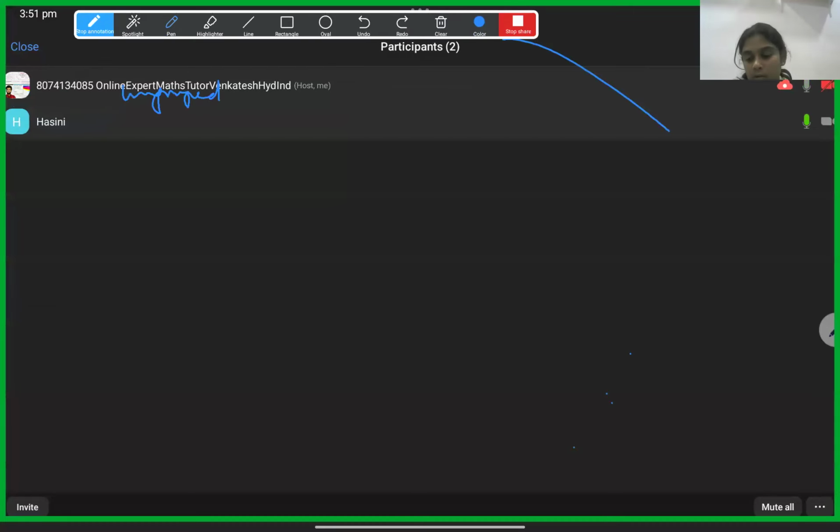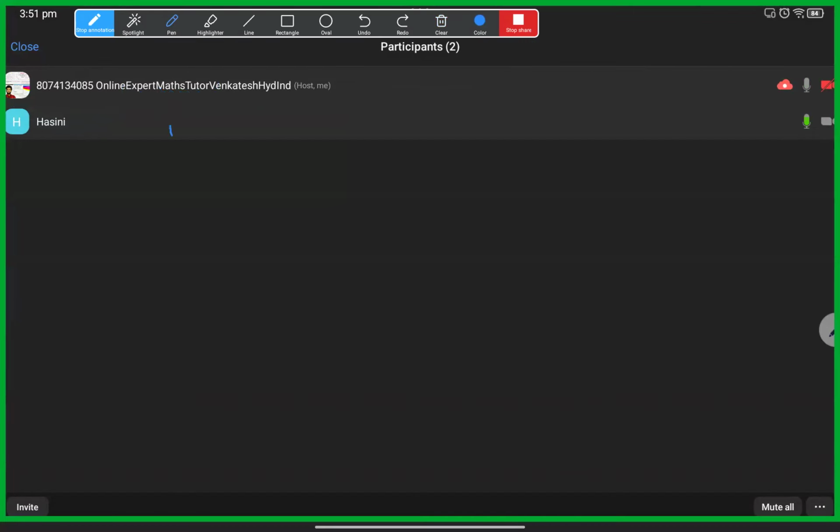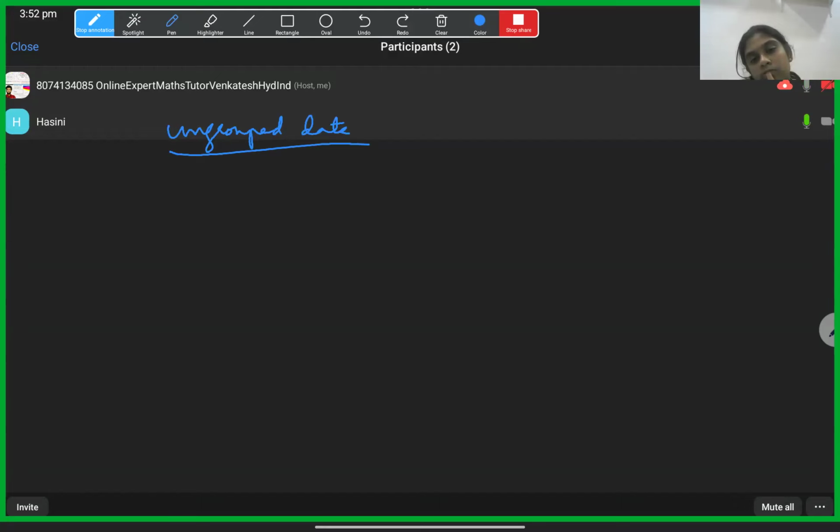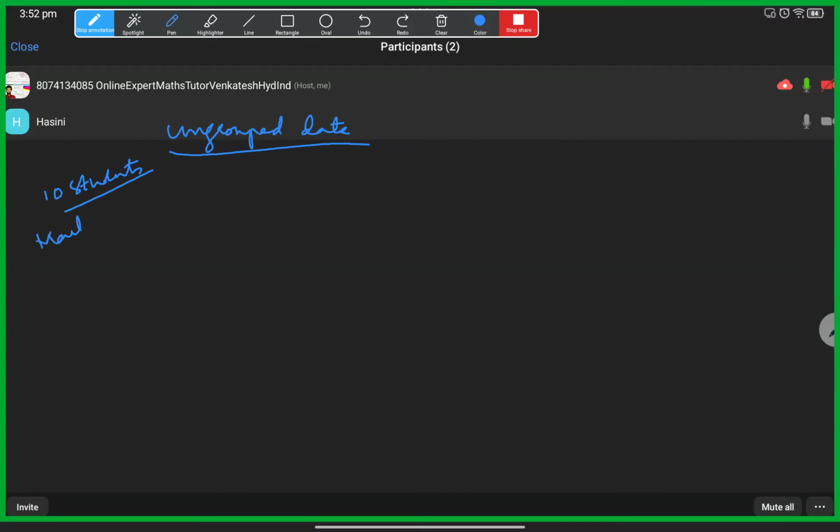So, let us take an example for ungrouped data, and we'll find out the mean, median, and mode. We are collecting 10 students' marks in maths.